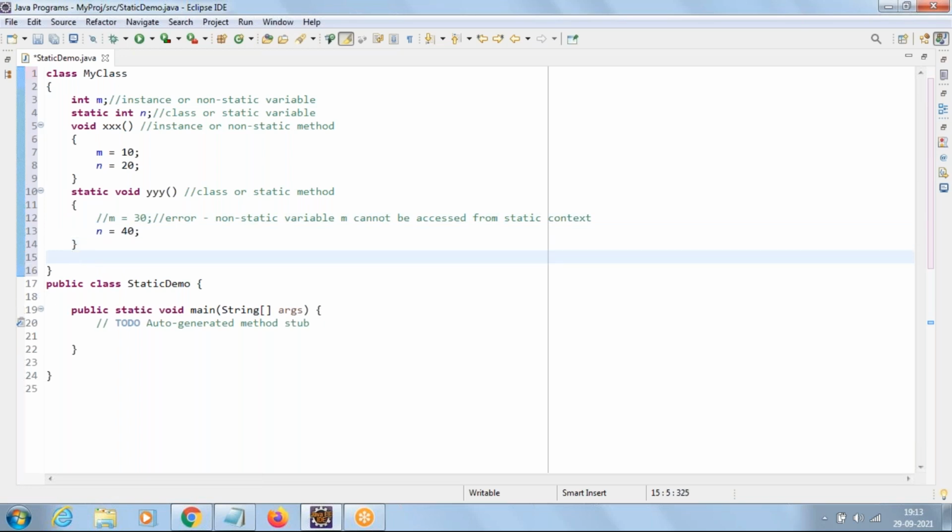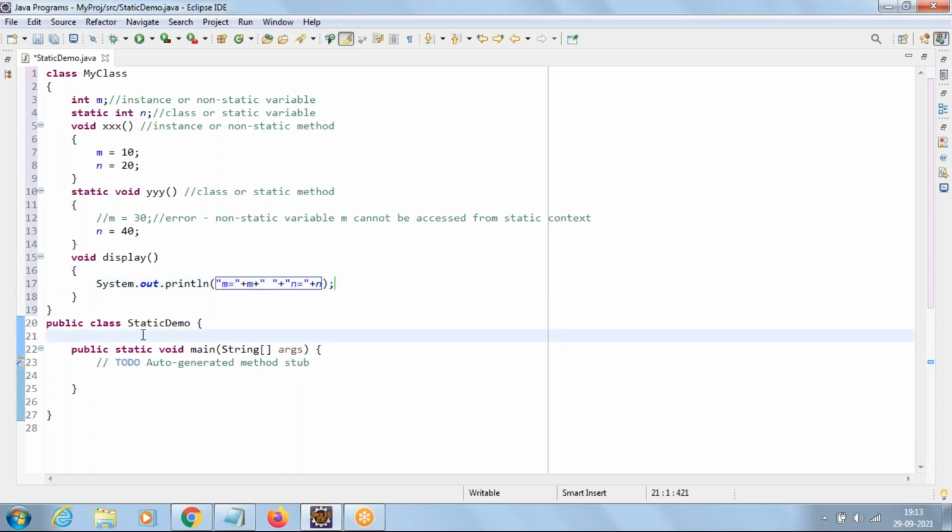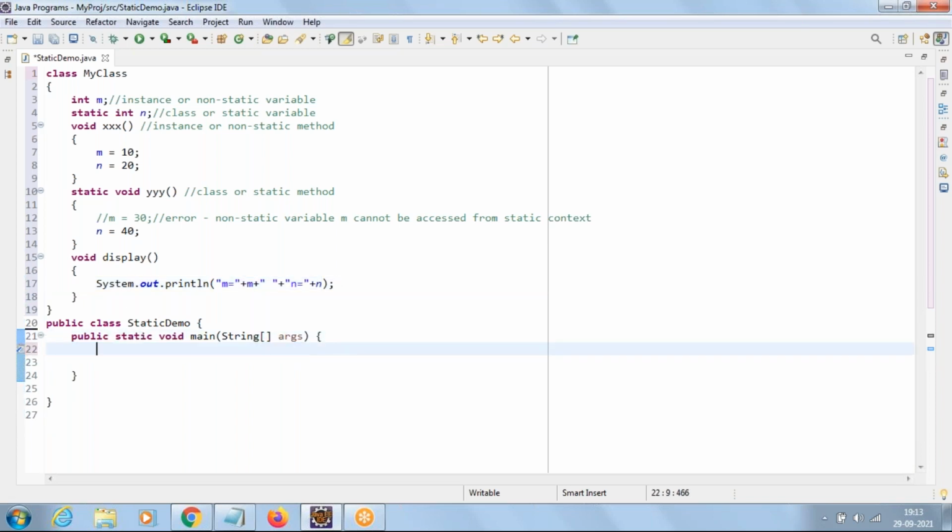Now let us take a method display. In this display method, we'll just print the value of M and N: M equal to the value of M, then space, N equal to the value of N. Now coming to the main method, we are creating an object of MyClass, MC1 equal to new MyClass.